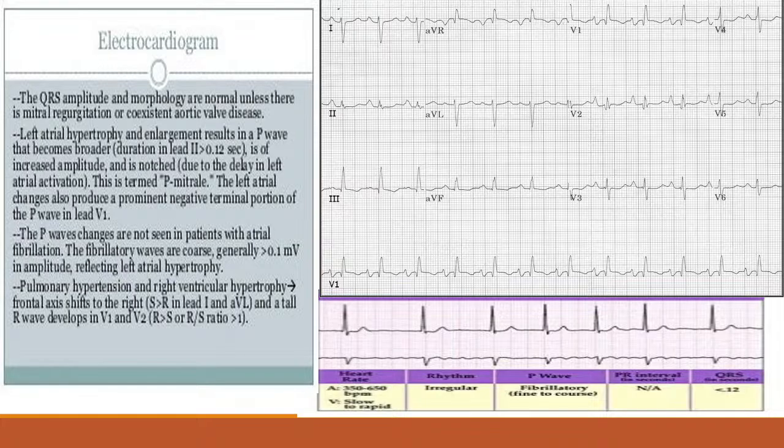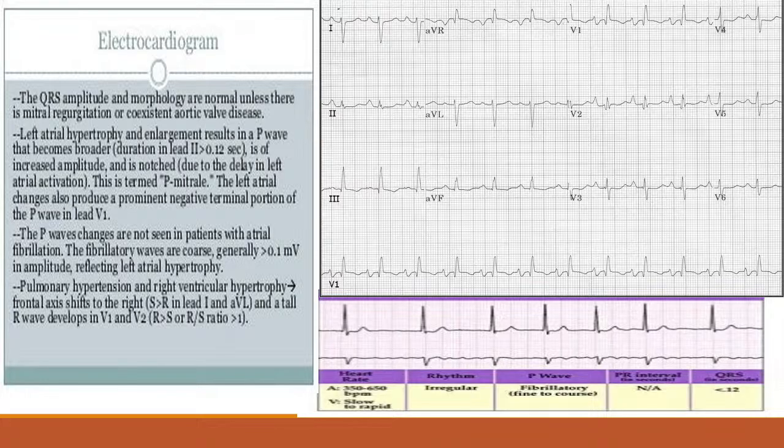Now, in V1, normally there is no R wave in V1, but in this you can see there is a tall R wave, it is more than 5 millimeter. It gives you a clue there is a right ventricular enlargement. So, right ventricular enlargement in the ECG we can see in the V1 positive R more than 5 millimeter. So, RVH is there, P mitral is there.